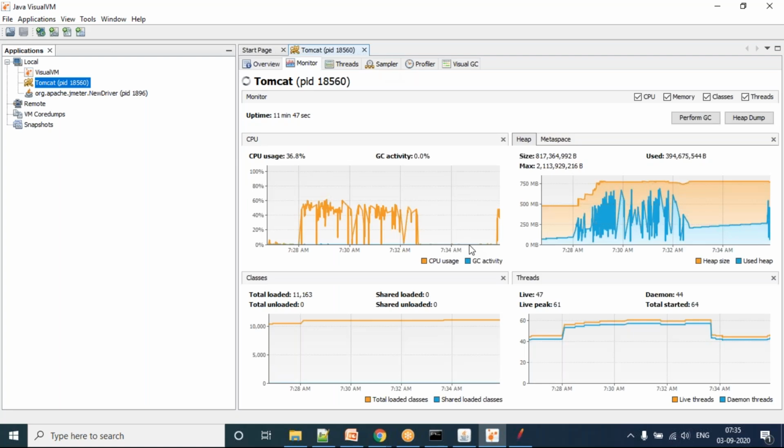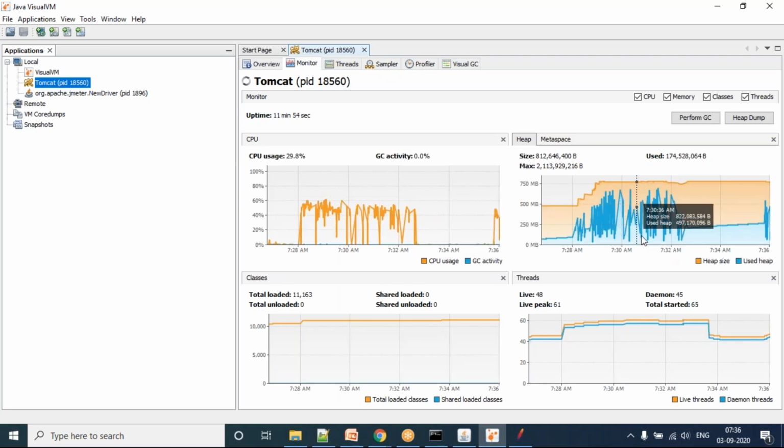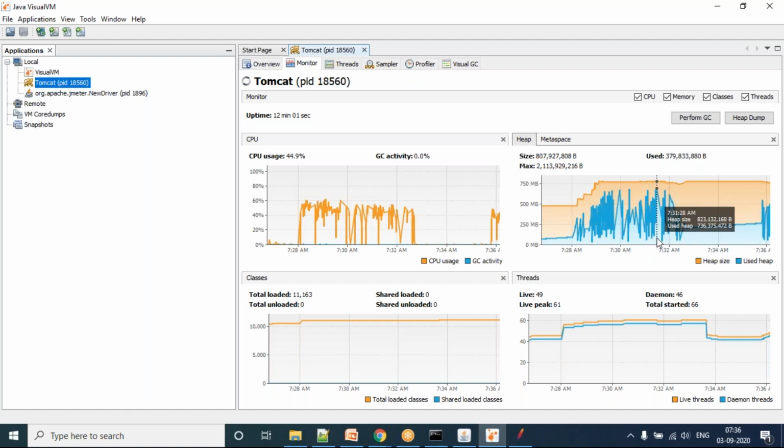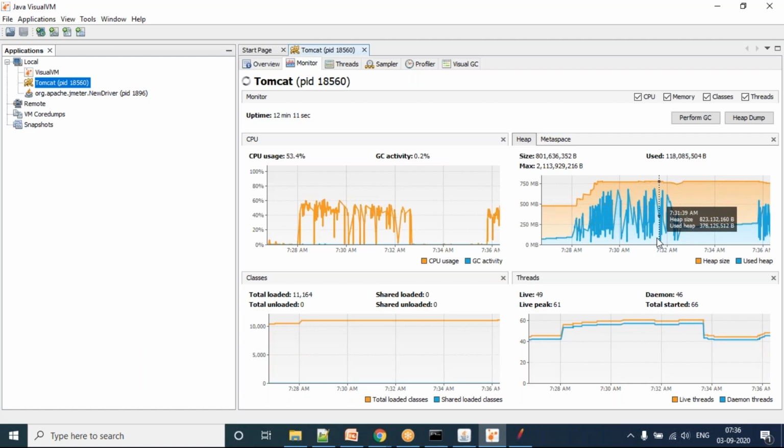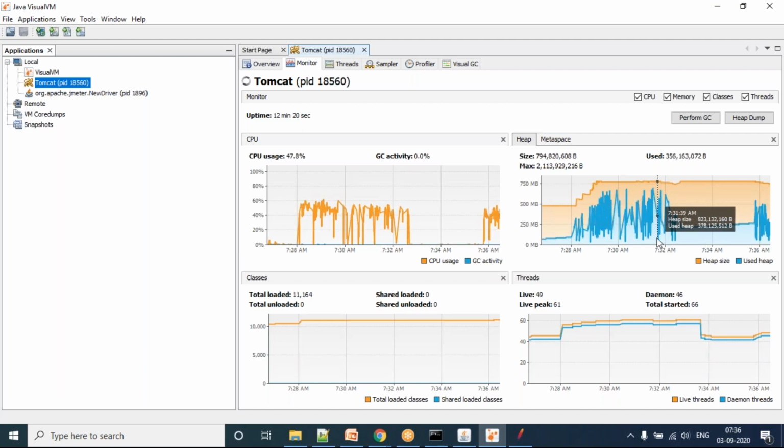During our course journey, you can see very frequent garbage collection happening. I'm going to explain what is minor GC, what is major GC, how frequently minor GC should come, and how frequently major GC should come. If major GC keeps coming, what is the problem? If full GC comes frequently, what is the problem? Like that we are going to have an understanding, and I'm going to explain the entire garbage collection process itself.